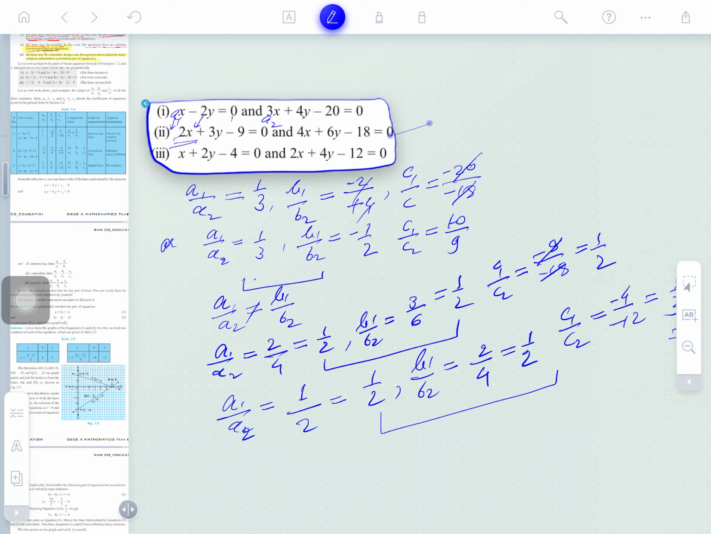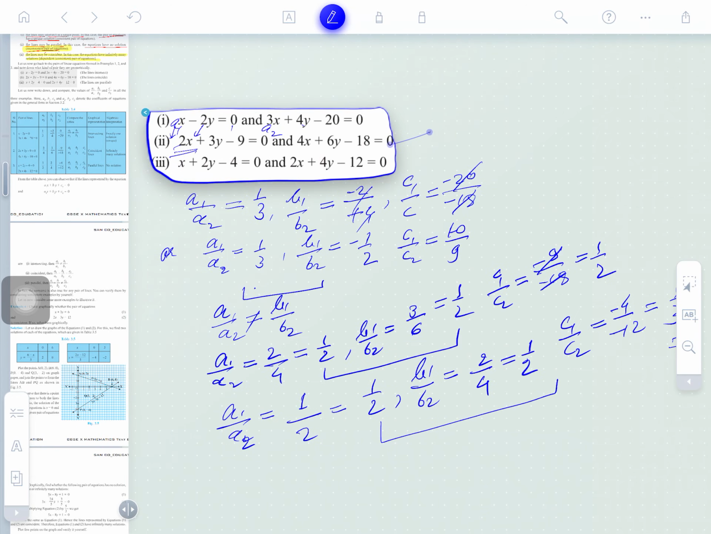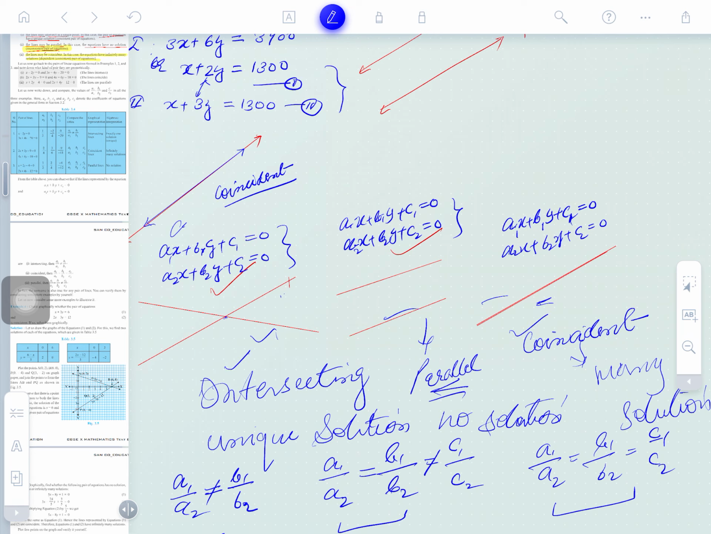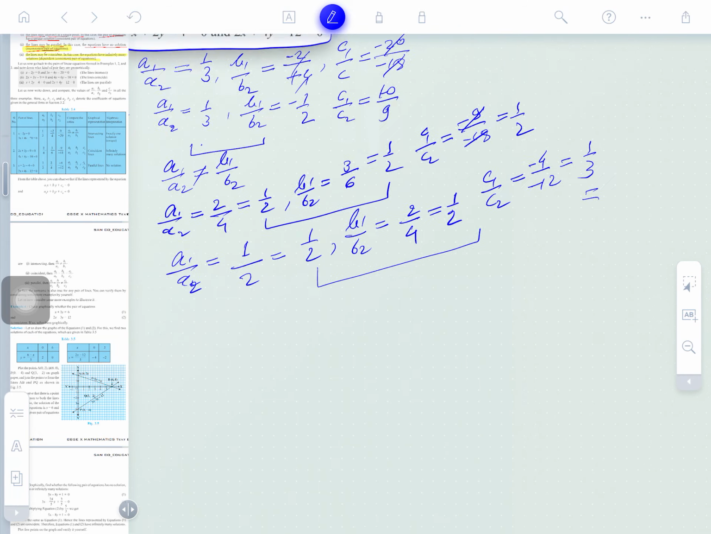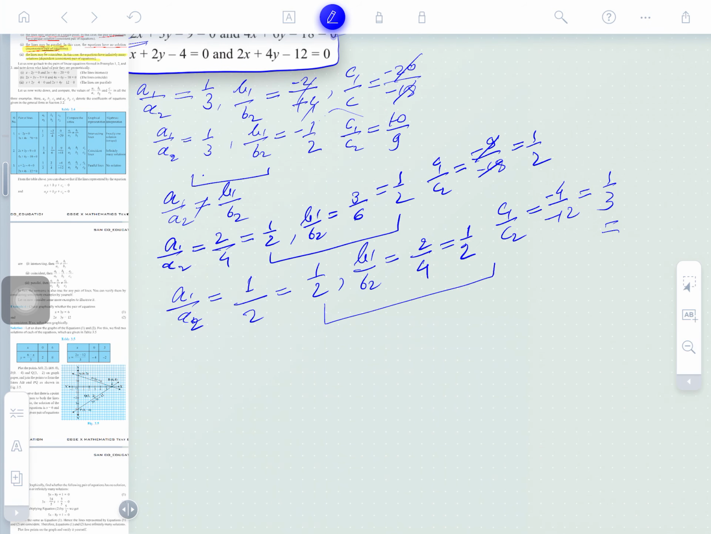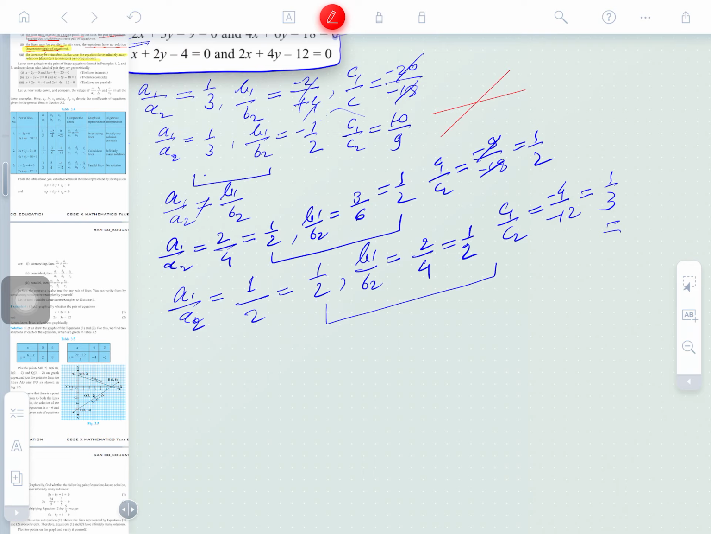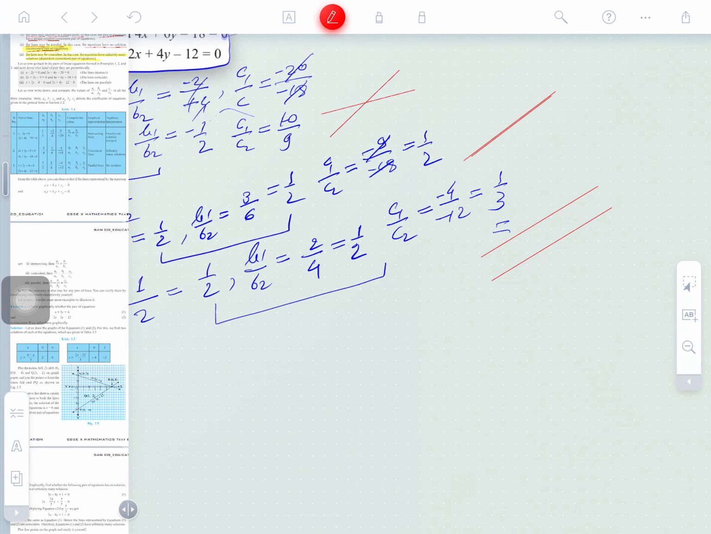So what type of pattern is this? The pattern you may see is this. It's called consistent, consistent, inconsistent: unique solution, no solution, many solutions. For the first type this representation will be here. For the second, all three ratios are equal and this coincident representation will come here. And for the parallel case this representation will come. The lines are parallel.